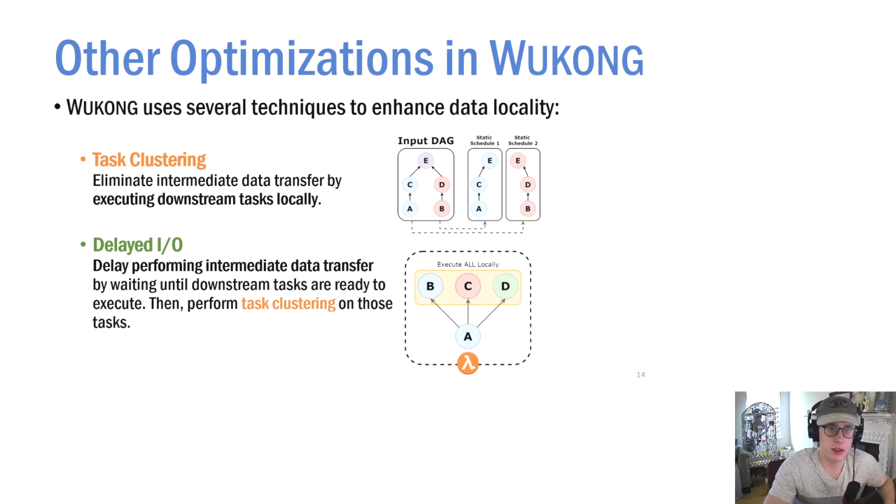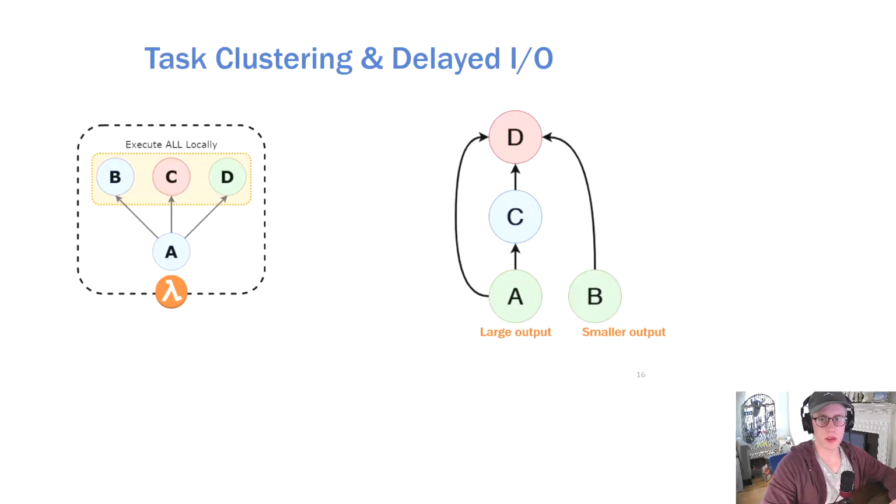Task clustering is used to eliminate intermediate data transfer by executing downstream tasks locally within the same executor. The second optimization is known as delayed I/O. We delay performing intermediate data transfer by waiting until all downstream tasks are ready to execute, meaning all of their data dependencies have been resolved. Once they are ready to execute, we perform task clustering on these tasks, eliminating the need to perform the intermediate data transfer. I'll briefly go over two examples to demonstrate how task clustering and delayed I/O work.